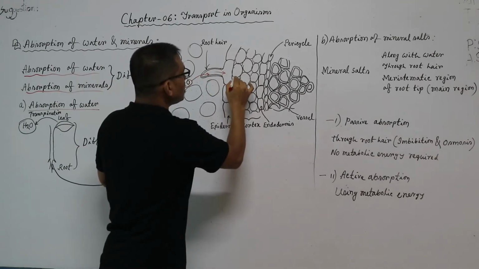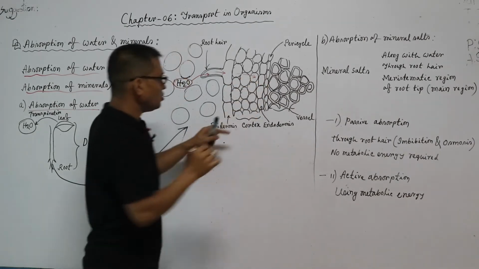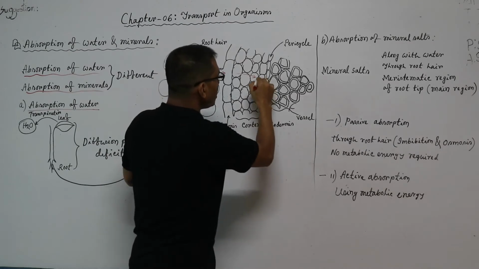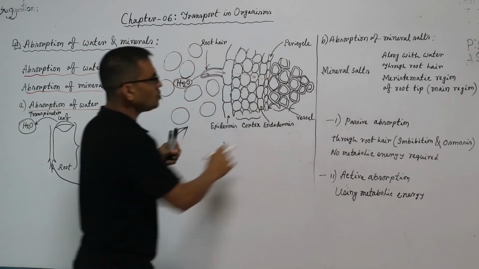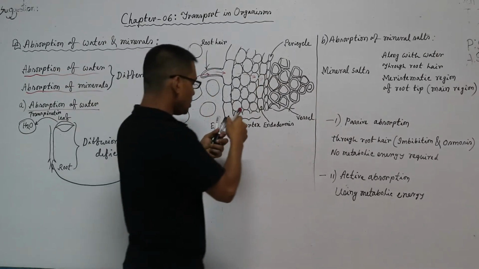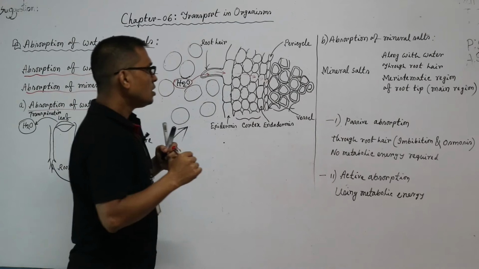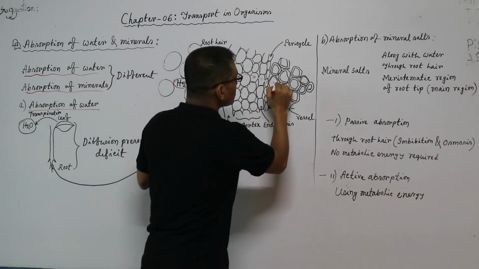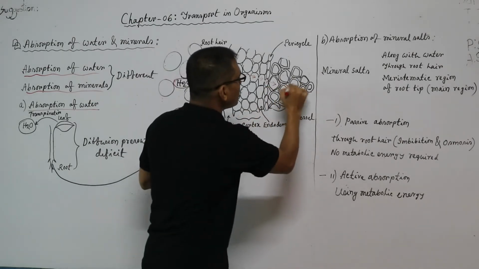Then this water enters into cortex region. After cortex region, this water enters into endodermis. After endodermis, the next layer of cell is pericycle. After pericycle, this water reaches to the xylem vessel. These cells are vessels.